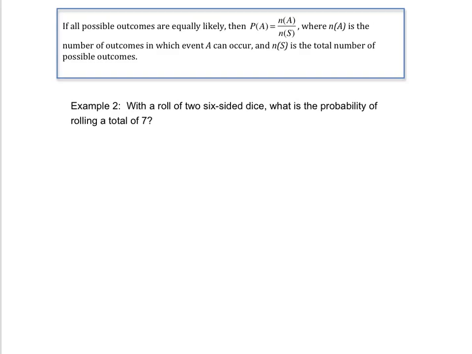If we have an event, which we can call A, we want to figure out the probability of an event occurring. We would take the number of instances where A can occur, so the number of outcomes in which A can occur. We're going to divide that by the total number of outcomes, which is the number of S. That's the total number of possible outcomes.